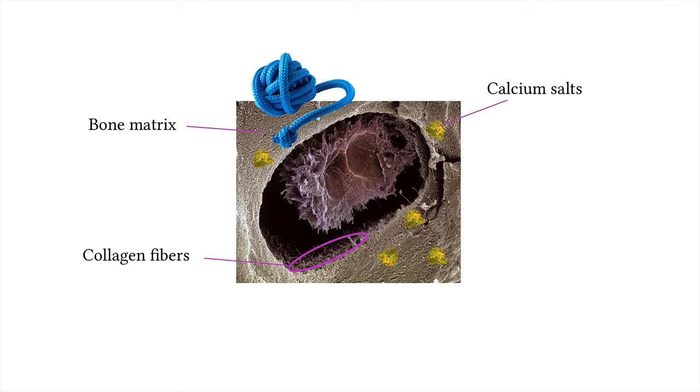Calcium salts, sometimes called calcium minerals, are also a part of the bone matrix. A salt is an ionic compound, so calcium salts contain calcium ions. This material is sometimes called a mineral because the word mineral has to do with inorganic crystalline compounds. This just means that the ionic compounds can form solid crystals in the same way that table salt has been formed. The calcium salts are primarily a mineral called hydroxyapatite. These salts are not produced by the osteoblasts, but rather are brought to the bone matrix by the blood.